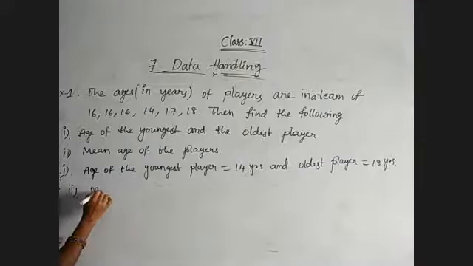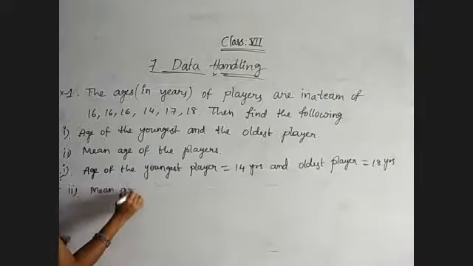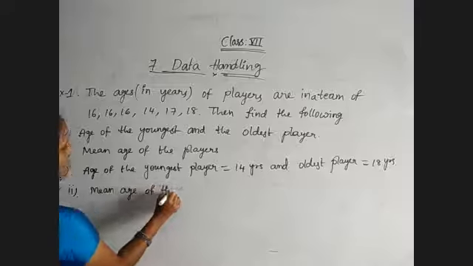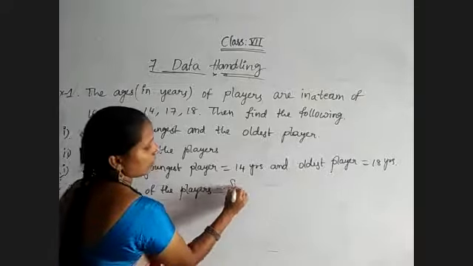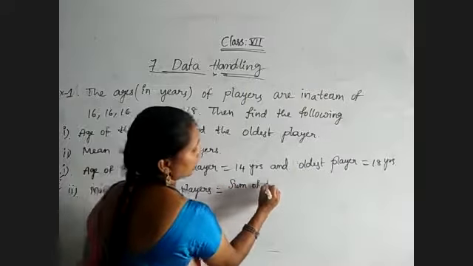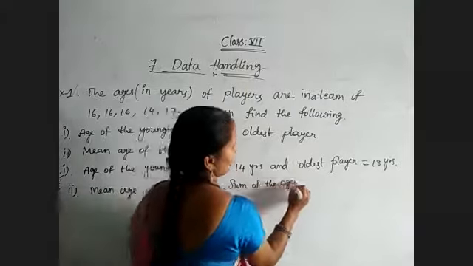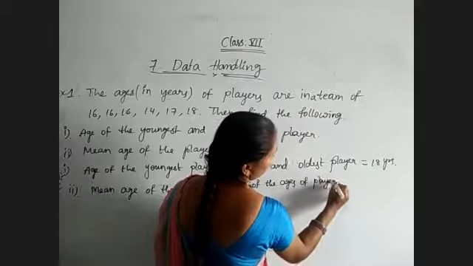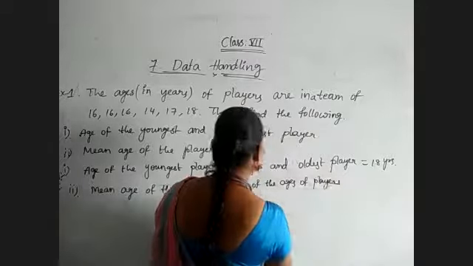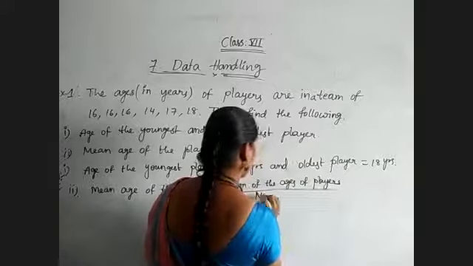Mean age of the players is equal to the sum of the ages of players by the number of players.